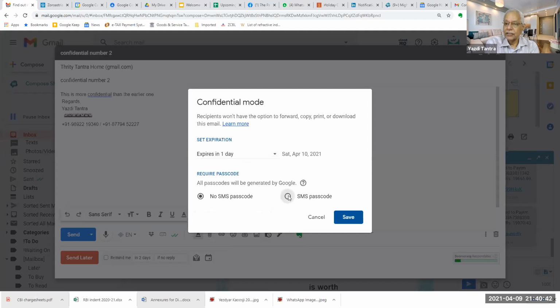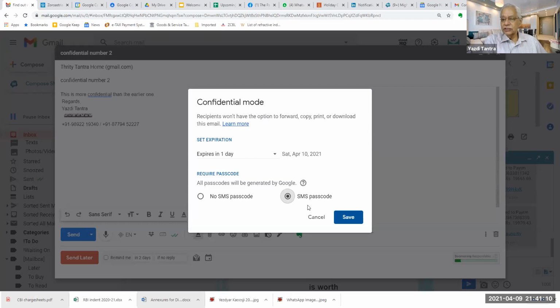I can add an SMS passcode. The receiver can delete the mail, yes. Deletion is not a problem, because if it is confidential and you delete it, that is fine. But even from your trash box, it should vanish after 1 day. So it will not even remain in your trash box.